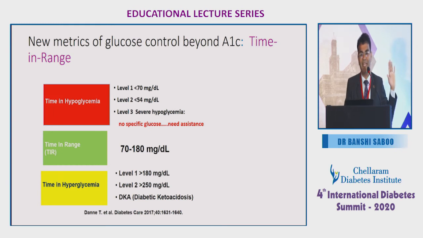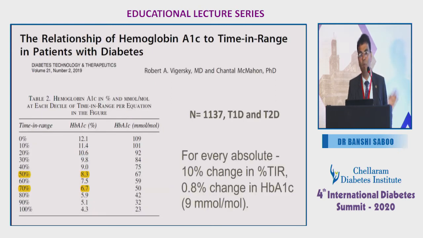So the new metric is very clear. It's 70 to 180, and that for 70% of the time in range. When you are talking of time in range, you should also understand hyperglycemia and hypoglycemia, and there are level 1 and level 2 in hypoglycemia, and level 1 and 2 in hyperglycemia too. There is a definite, direct relationship with the 70%. If patients keep time in range, their HbA1c will correlate. It will always be less than 7%.